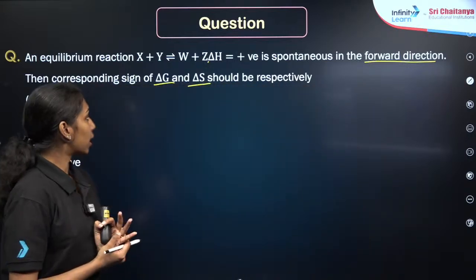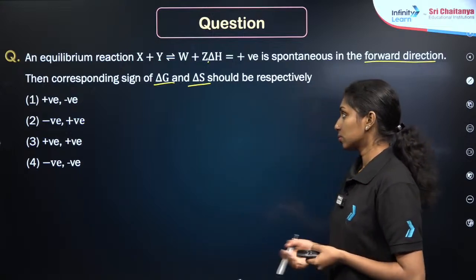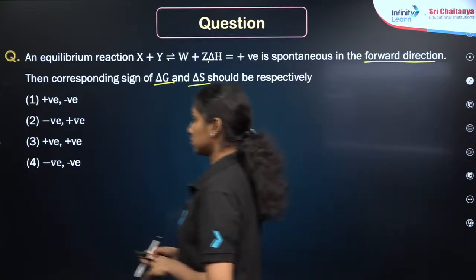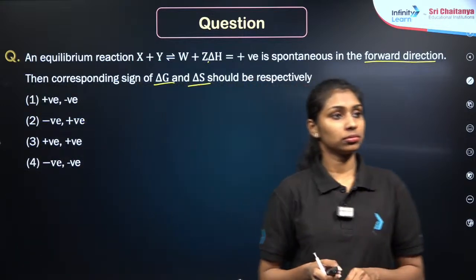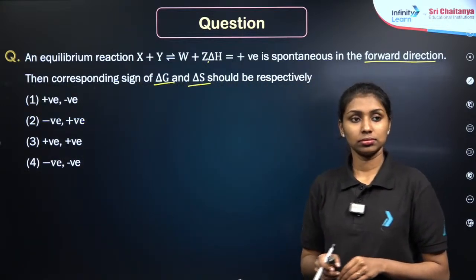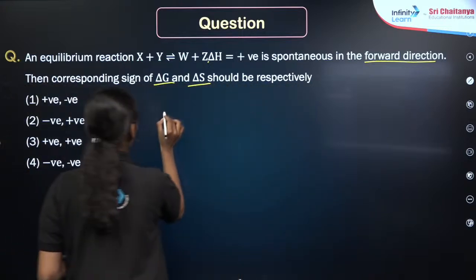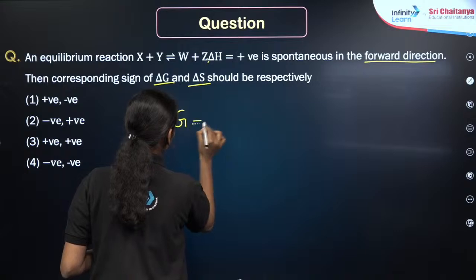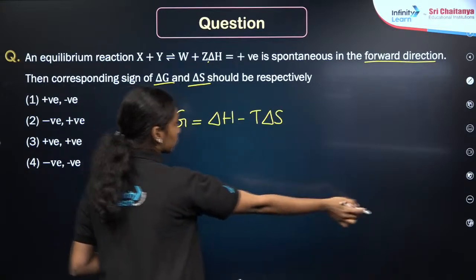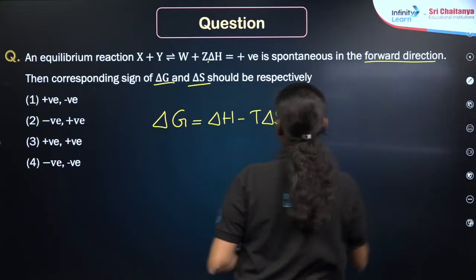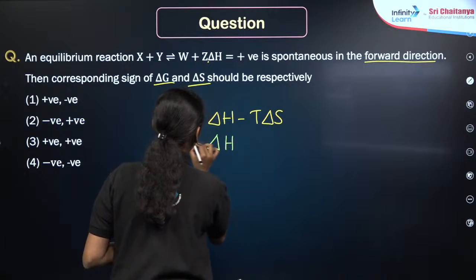Delta G is equal to delta H minus T delta S. Delta H is positive, right? So I am taking delta H here.